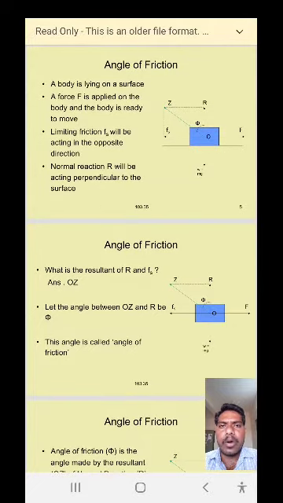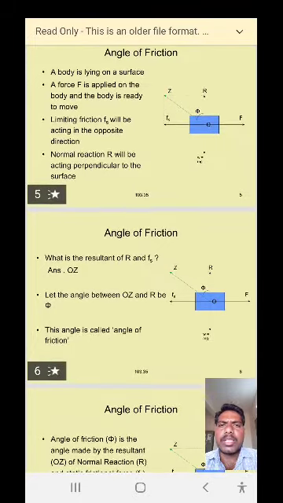Here from the figure, a body is lying on a surface, and a force F is applied on the body. If a constant force F is applied, then the body is ready to move.